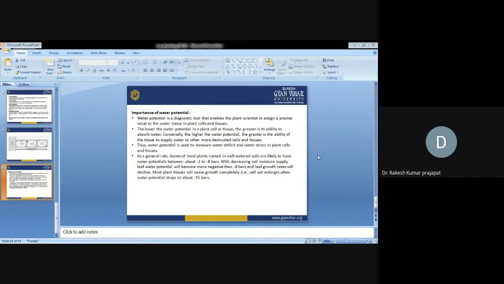Thus, water potential is used to measure water deficit and water stress in plants. As a general rule, leaves of most plant tissue are likely to have water potential from about minus 0.2 to minus 0.8. With decreasing soil moisture supply, leaf water potential becomes more negative than before, and leaf growth rapidly declines. Most plant tissue stops growing completely when water potential falls low. So this is the concept of water potential. Thank you.